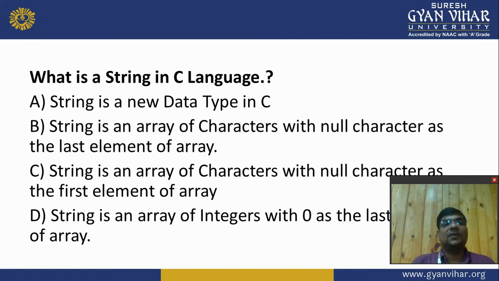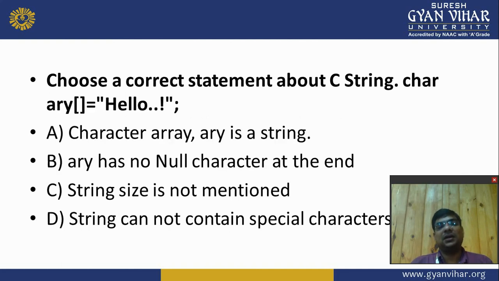Next is what is a string in C language? String is a new data type in C. String is an array of characters with null character as the last element of the array. String is an array of characters with null character as the first element of array. String is an array of integers with 0 as the last index of array. So what is the answer? The answer is string is an array of characters with null character as the last element of the array.